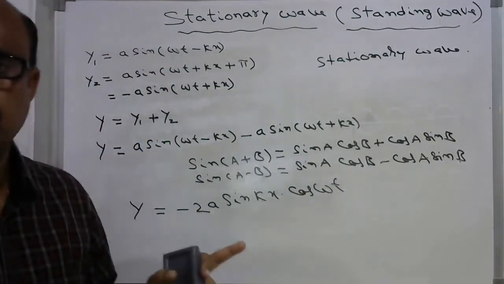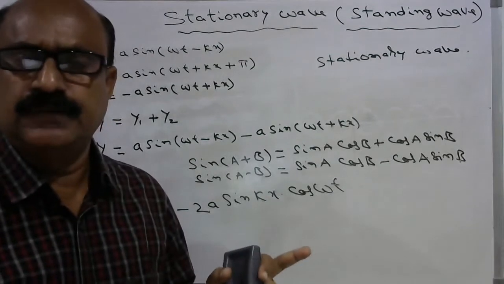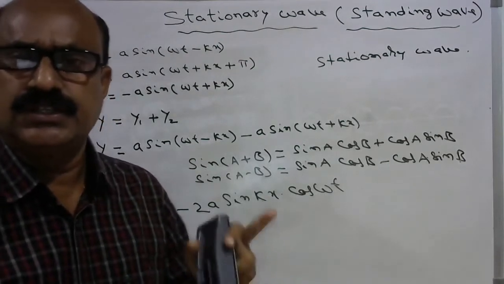This is the equation for the net displacement of the stationary wave.